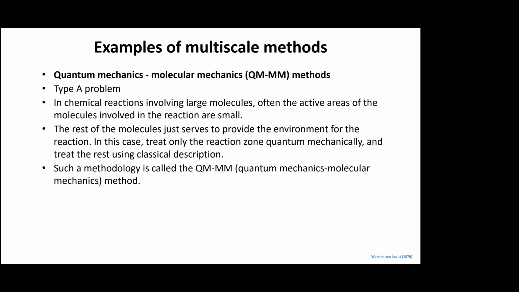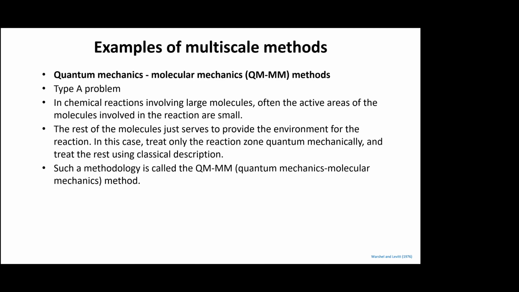So there are several examples of multi-scale methods. You have the quantum mechanics, molecular mechanics methods. It's a type A problem wherein you can do the pre-computing, right? And then in chemical reactions involving large molecules, what happens is that something is happening only between the active areas of the atoms which are involved in the reaction.